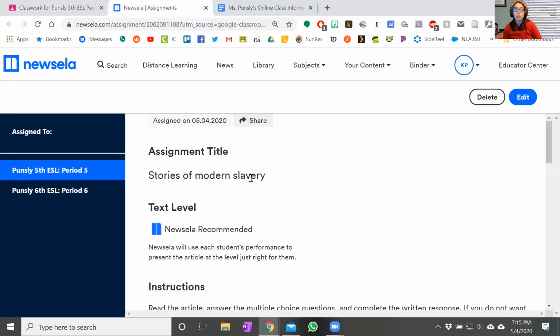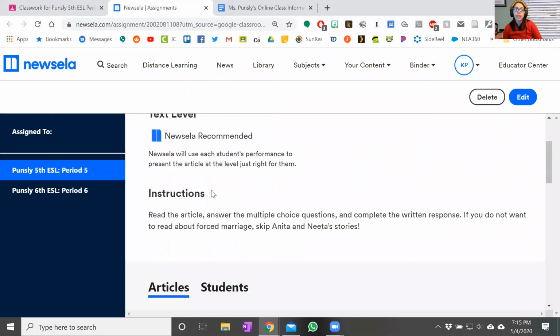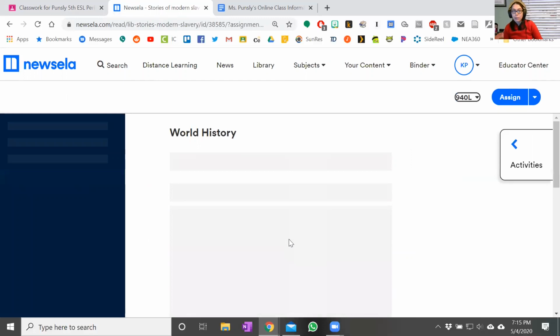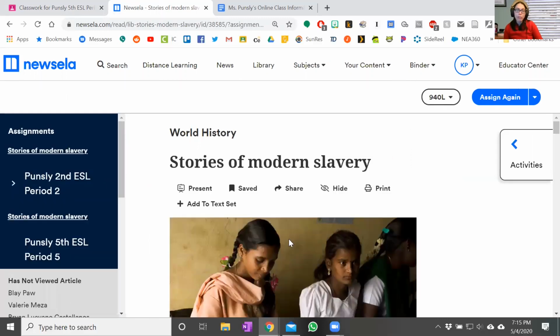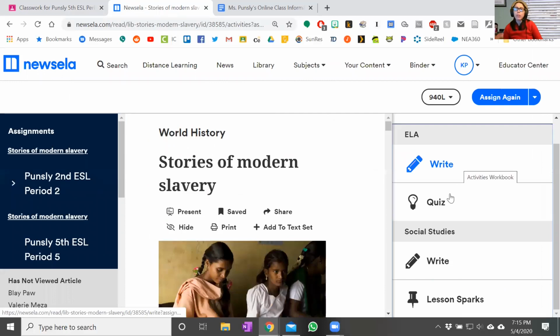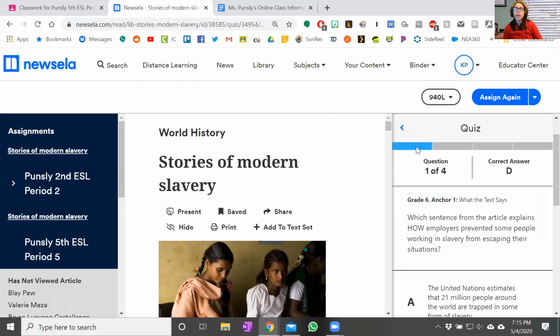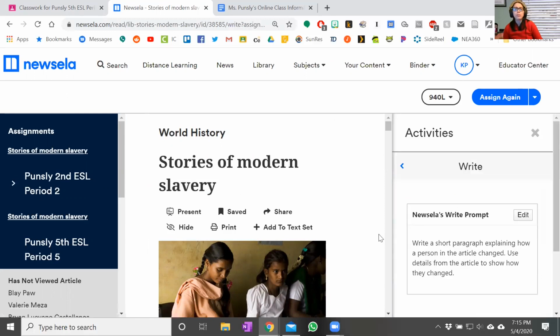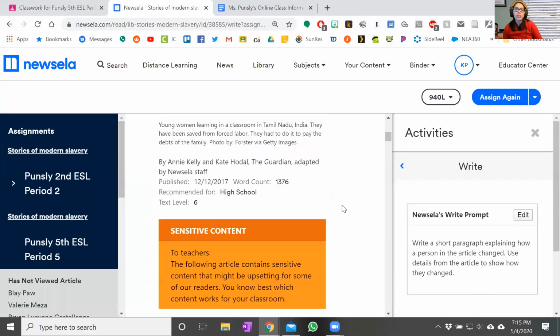So I'll show you right here in just a second. So this is the article you're going to be reading. And yes, I can see when you read it and how long you read it for. Please make sure that you're answering both the quiz questions here and also that you are doing the writing portion. I've seen a lot of people just do the questions but skip the writing portion. Right? But we'll get to that in just a second.